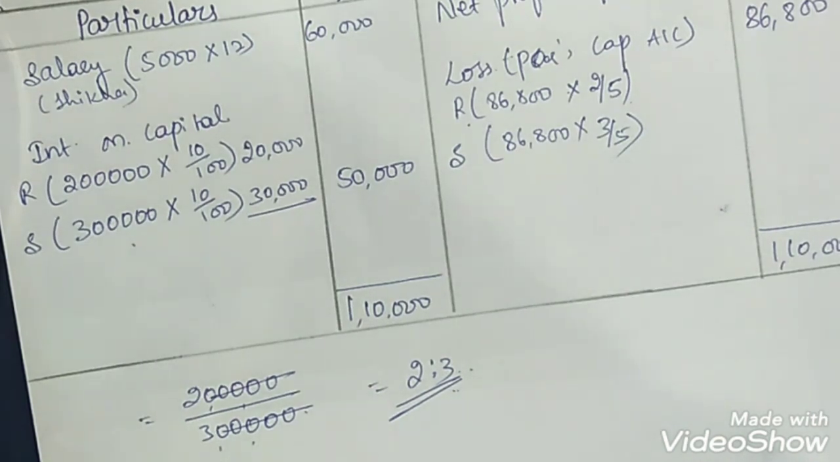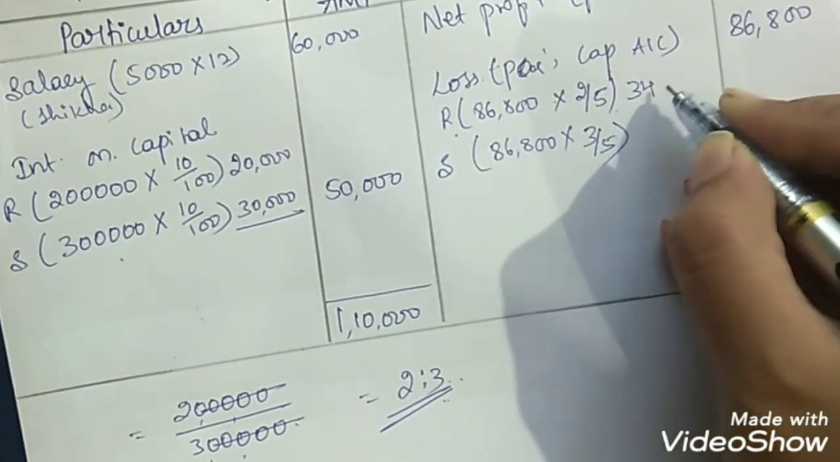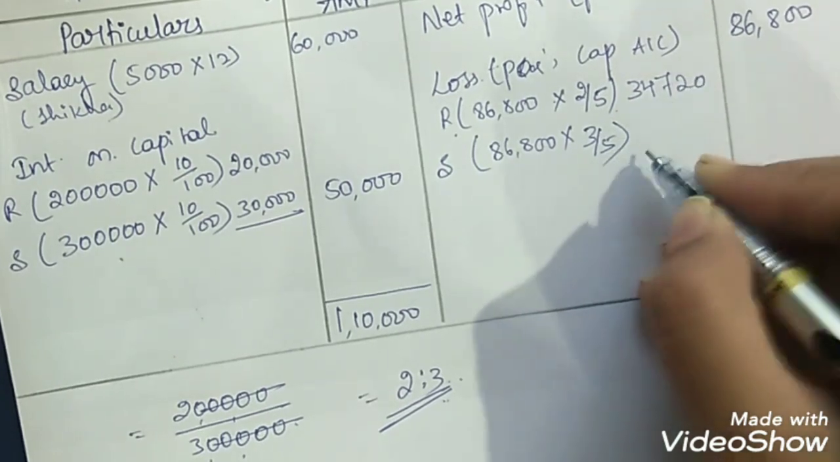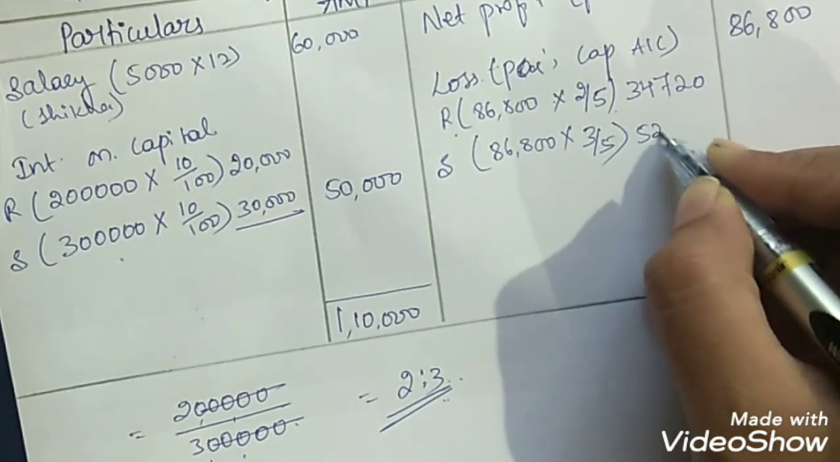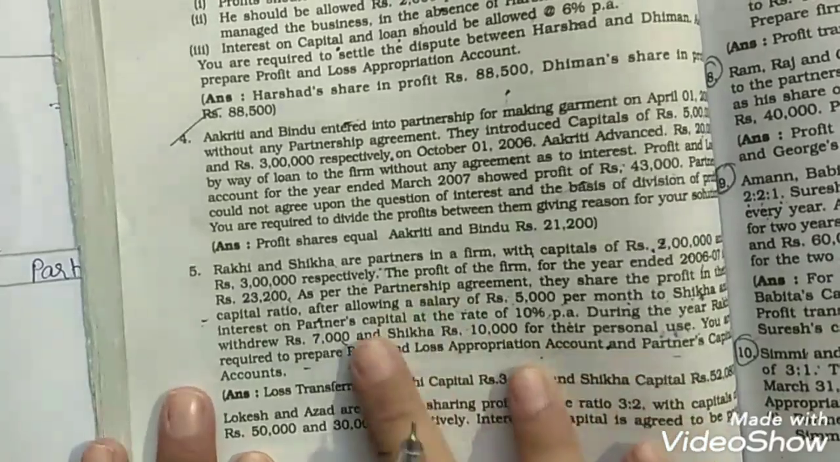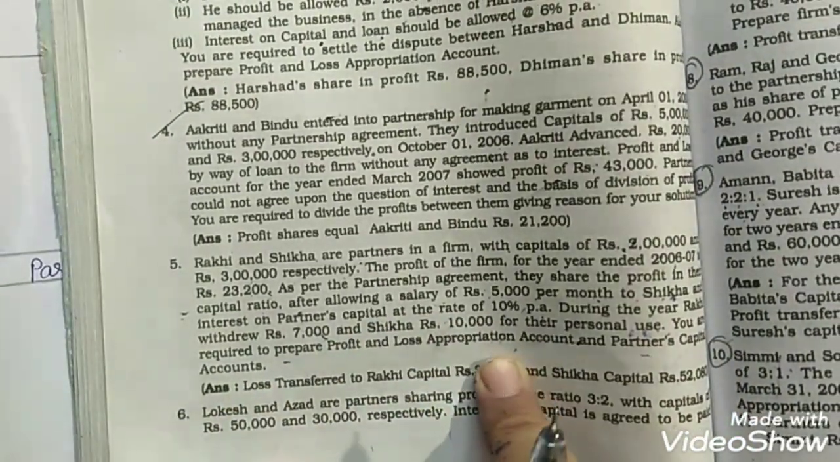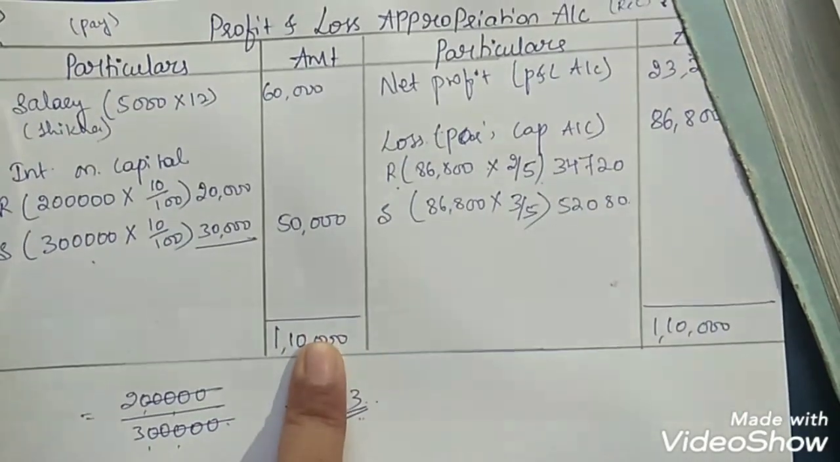Clear? So when we simplify this, we get the amounts 34,720 and 52,080. In the same question, they have also asked us to prepare the partners' capital account along with the profit and loss appropriation account. We have already prepared the profit and loss appropriation account.